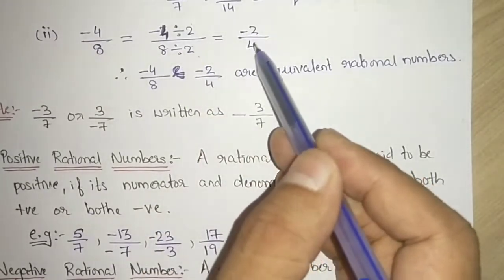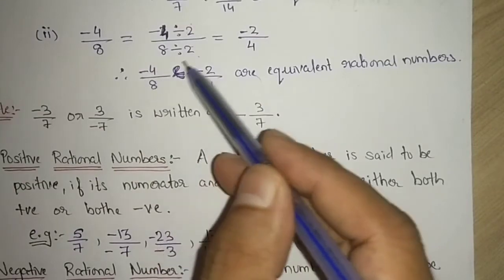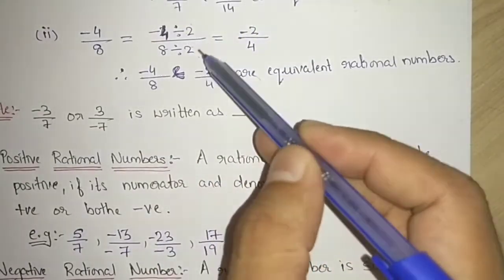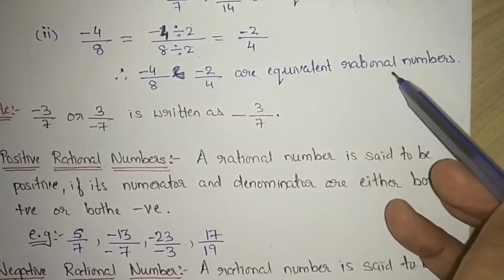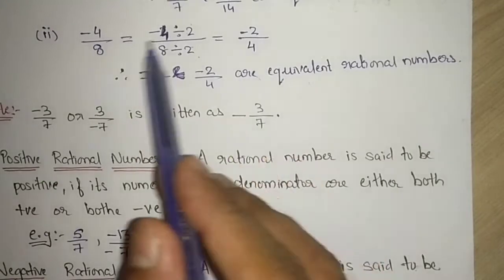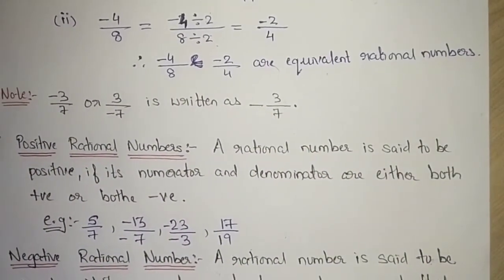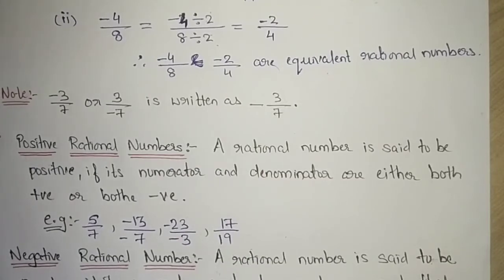8 divided by 2 is 4. So eventually minus 4 by 8 was our rational number, and we have got another rational number by dividing by non-zero integers, that is also an equivalent rational number. So both of them are called equivalent rational numbers. So in short, we can get many equivalent rational numbers, infinite number of equivalent rational numbers, right?